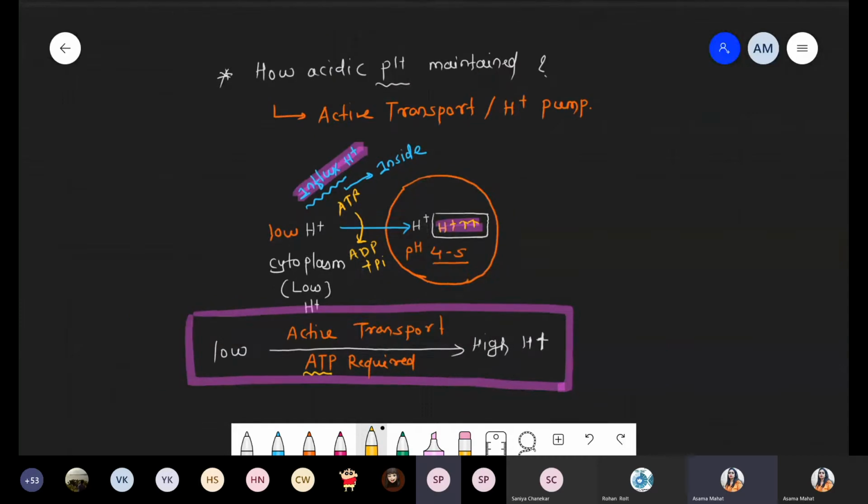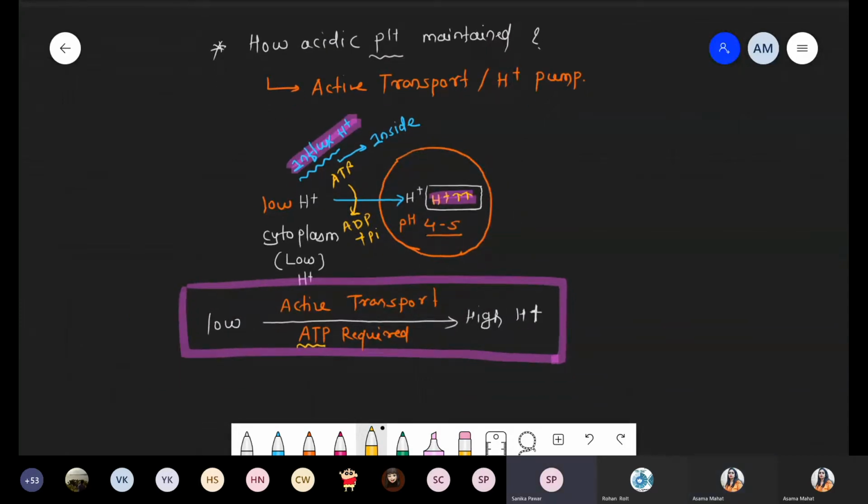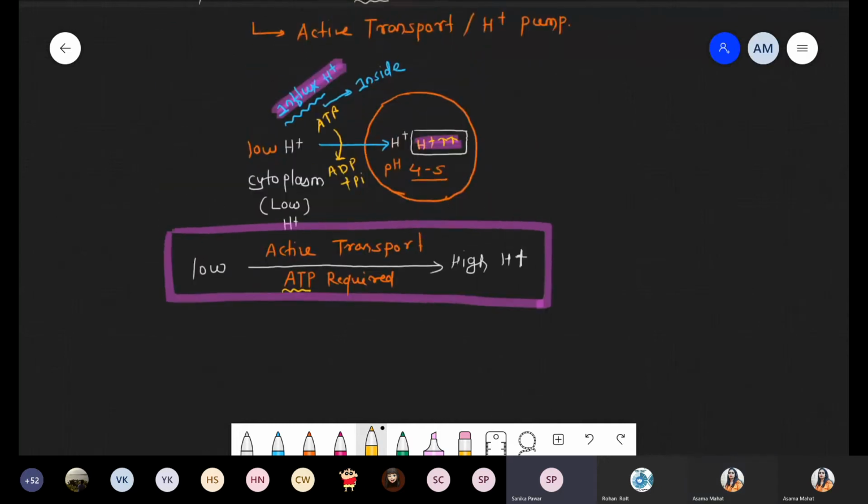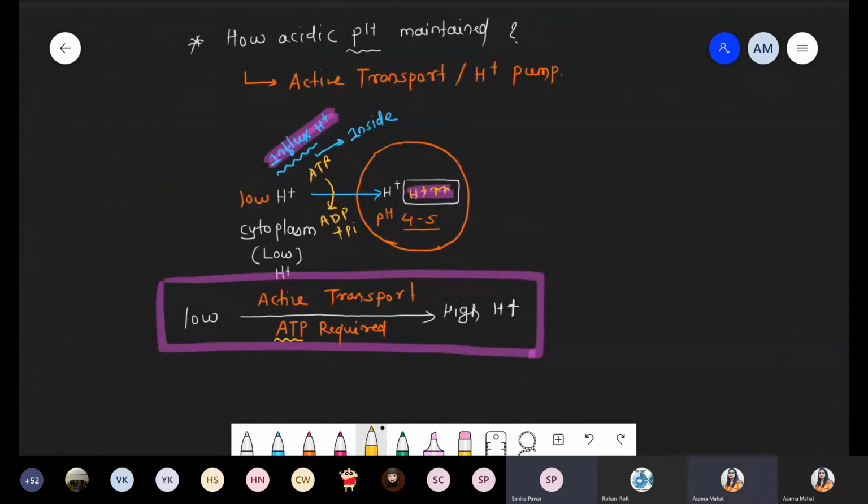Ma'am, can you explain again? Yes, sure. This part is new for you. Okay, no problem. I'm talking about active transport. When it goes from low to high, it has been converted to ADP. Just wait, I'll explain that part.